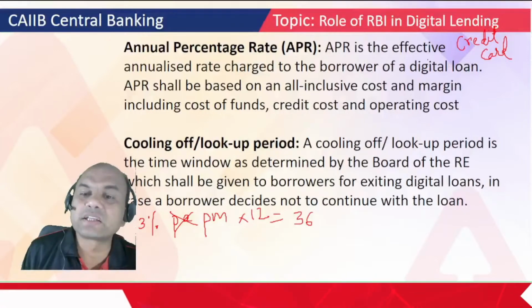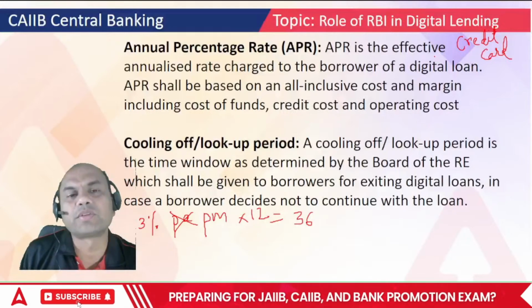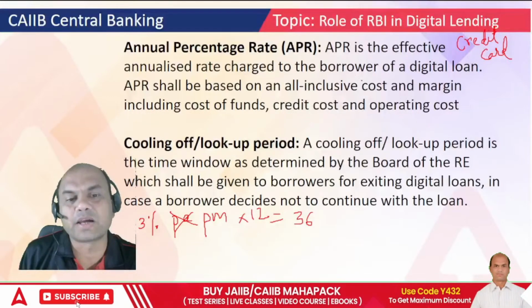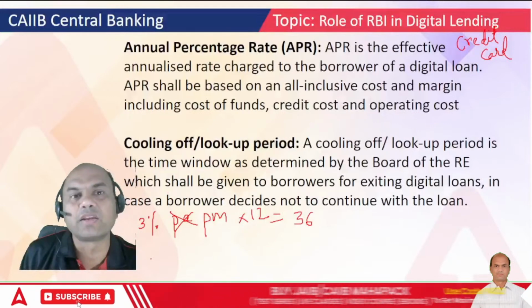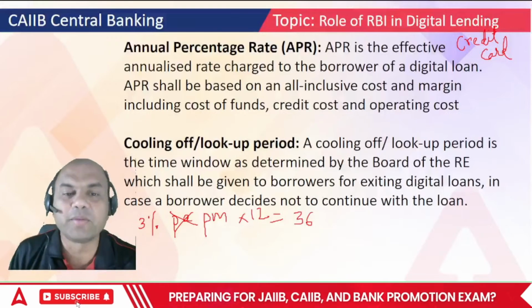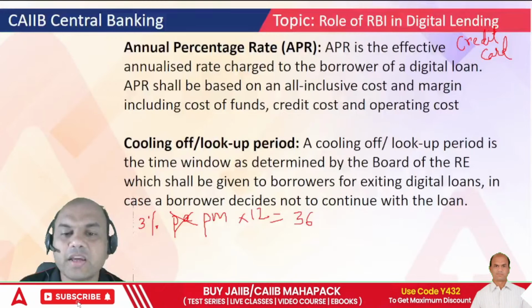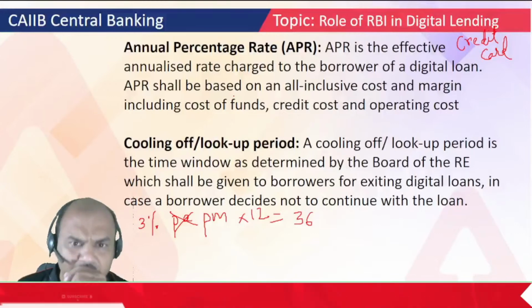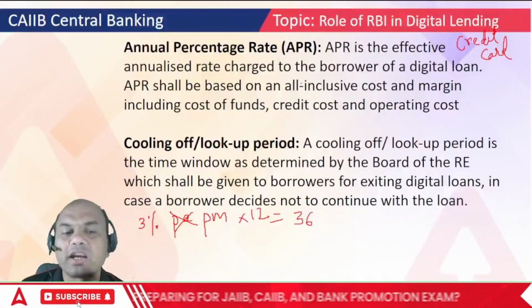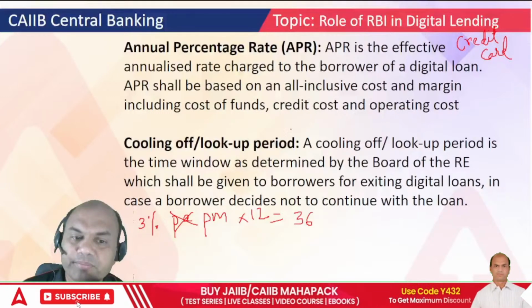Digital loan means what? Not only digital, any loan. Even if some physical branch gives a physical loan at 3% per month, you have to calculate that APR. Got it, everyone? APR shall be based on all-inclusive cost and margin, including cost of funds, credit cost and operating cost.